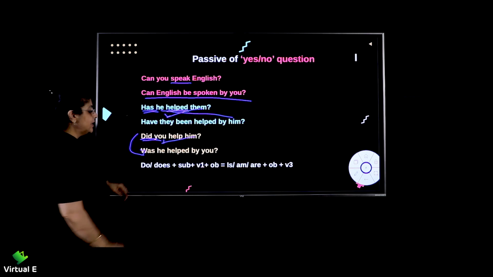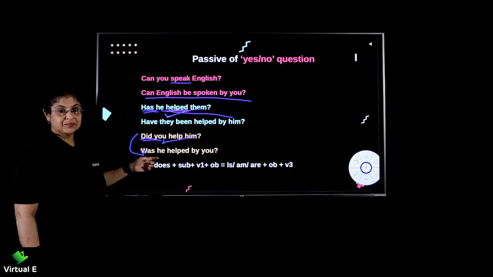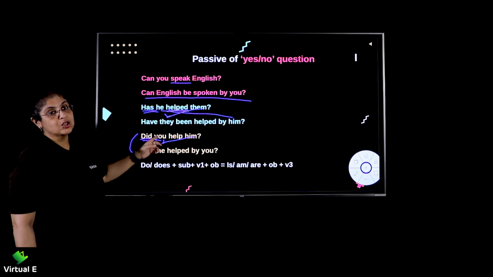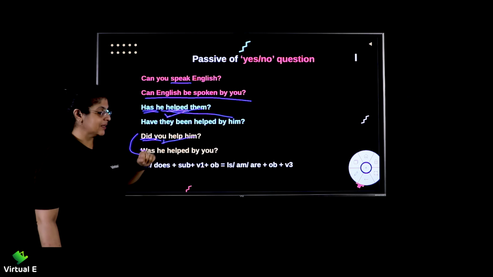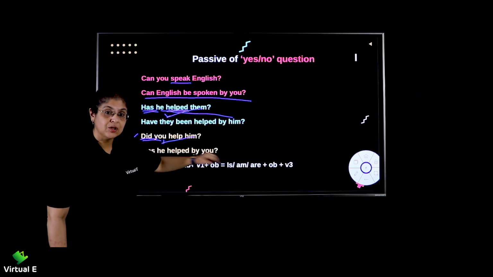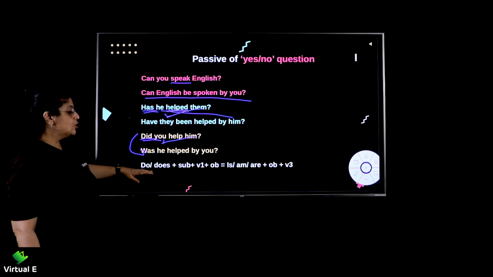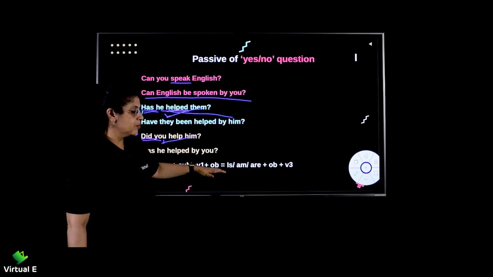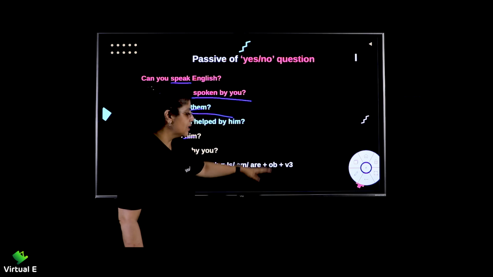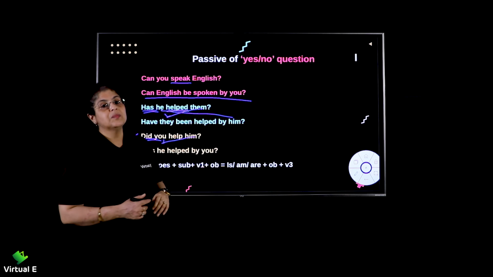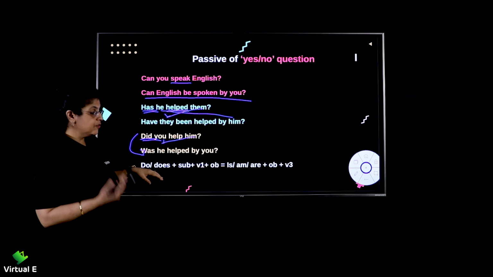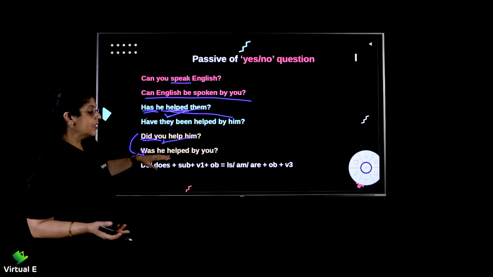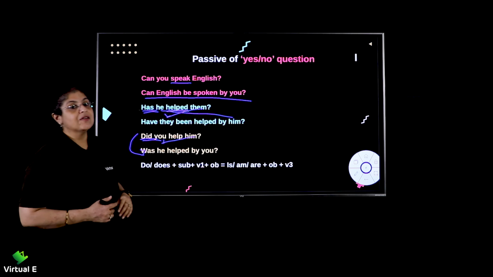Can you see? The did is changing to was in the passive voice. Him becomes he, you remains you. We had already seen it in that list. So, was he helped by you? Right? So, in this case, do or does plus subject plus verb 1 plus object, you will make it as is MR plus object plus verb 3. Now, here when we are talking of do does, like here you have did changes to was. If your sentence has do or does, it will change to is MR. We have to remember this.